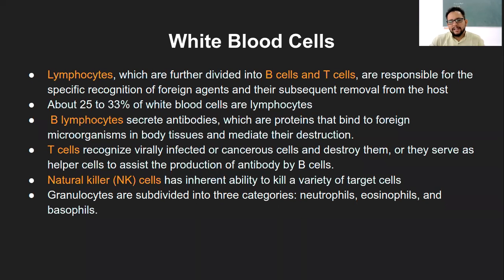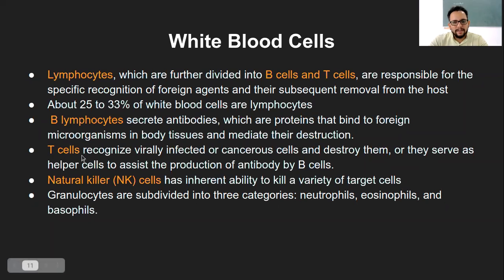Helper T cells assist the B lymphocytes in the production of antibodies, right? B lymphocytes already produce antibodies, and helper T cells try to recognize the new virus particles and cancer cells, and they help the B lymphocytes produce more and more antibodies.